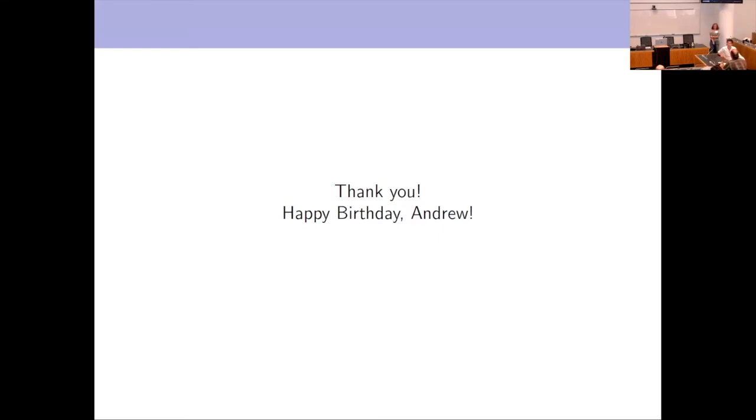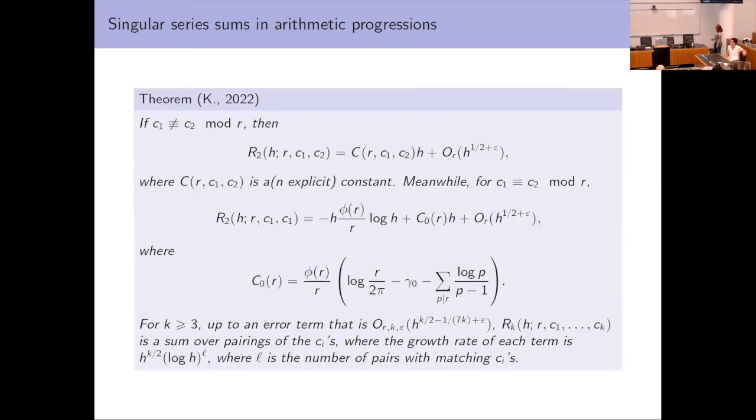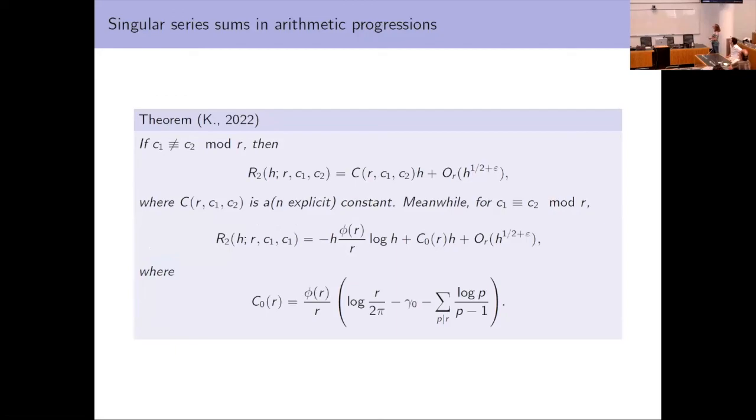What will you use these results for when you get stronger results? That's a good question. There are various applications.